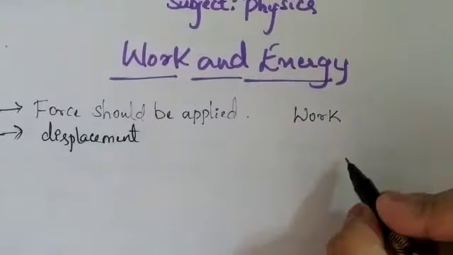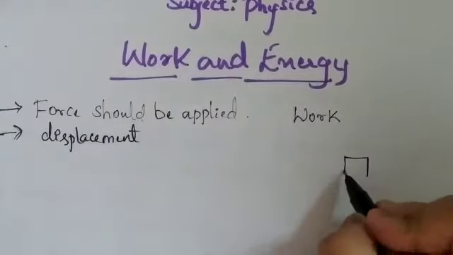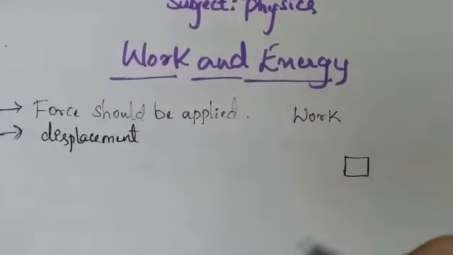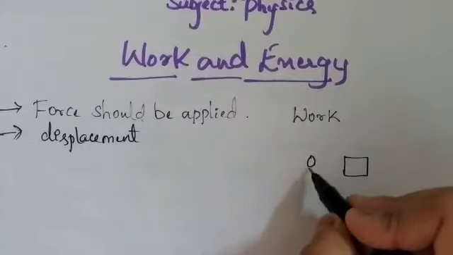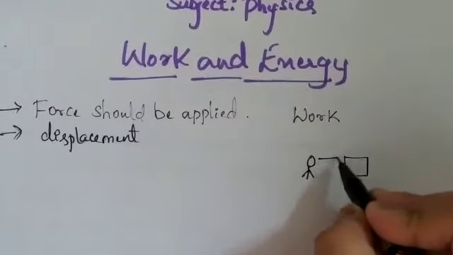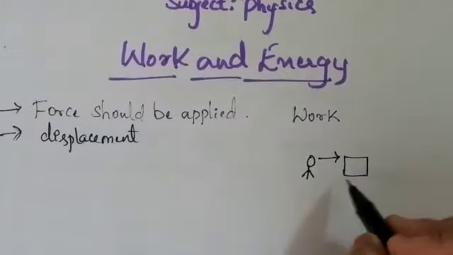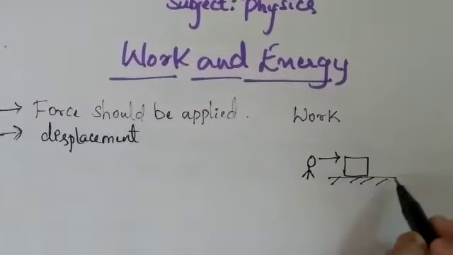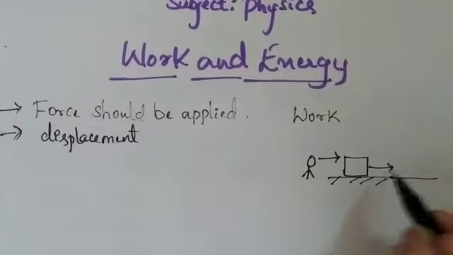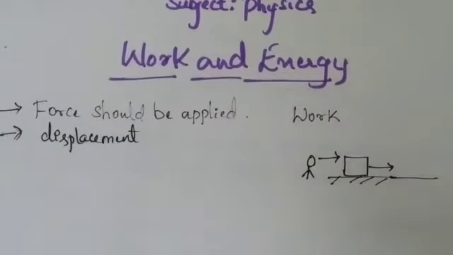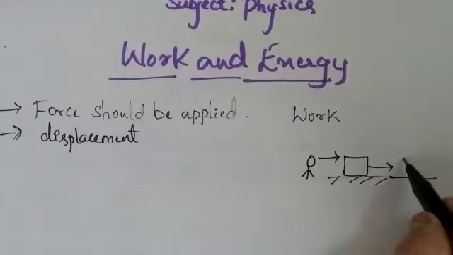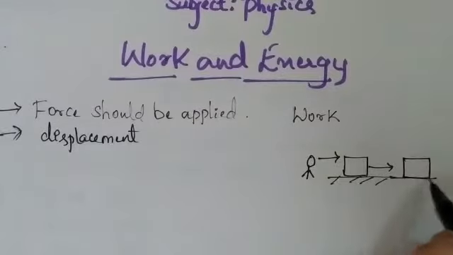For example, if I consider some object, any box, and I am applying a force on that object, the object will be displaced. Displaced means it changes its position, from this position to this position.